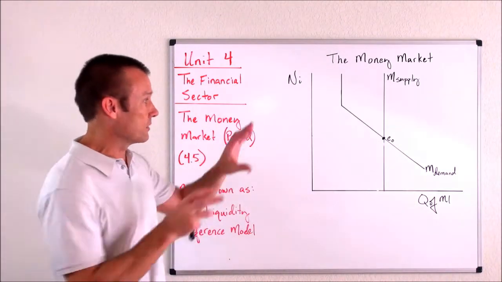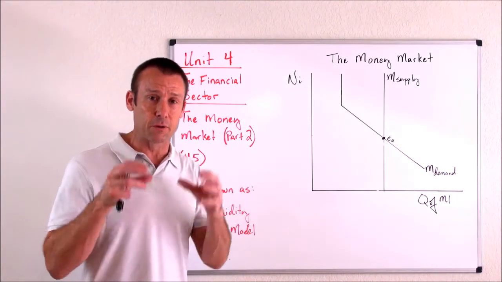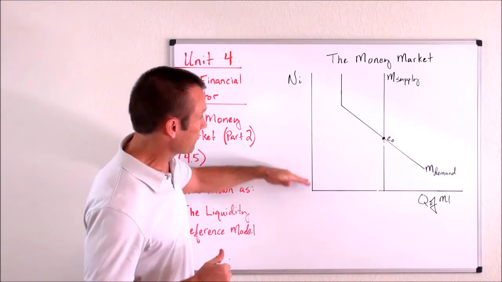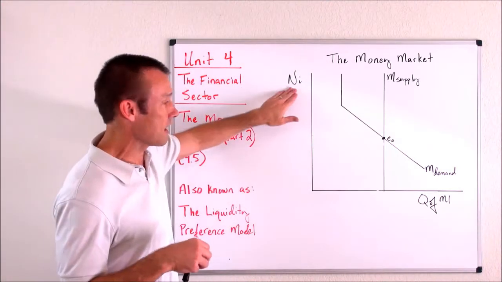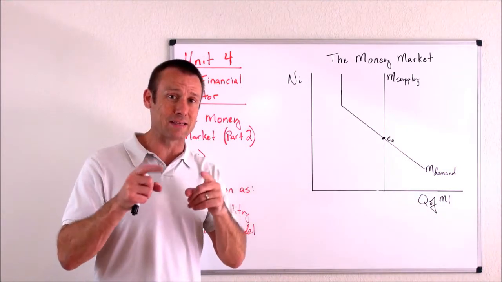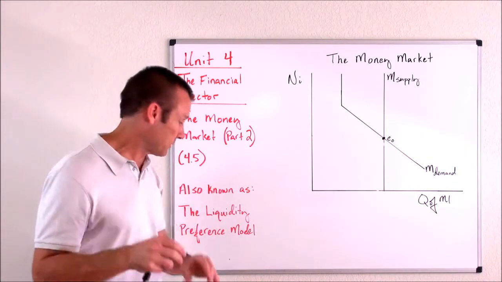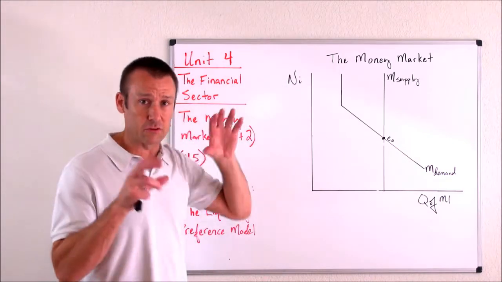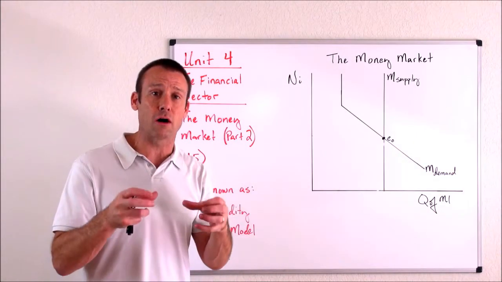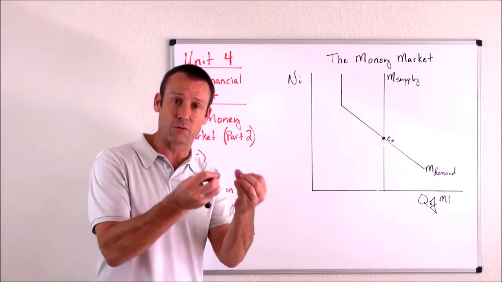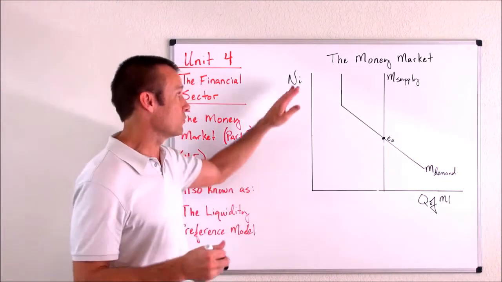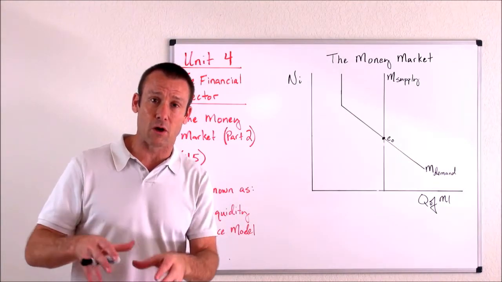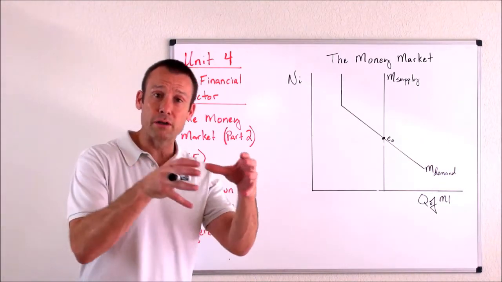All right, let's get to the actual graph. You can see I've already labeled it, but I want to go through the axes and the curves very quickly. First, the vertical axis. What is it? It's the nominal interest rate. Why is it the nominal interest rate? And you're going to see in my explanation how I'm kind of using this language right here. The nominal interest rate is the vertical axis because it is the cost of holding your financial wealth in liquid form. Why is that? Because you are foregoing the nominal interest rate when you hold your financial wealth as currency or in your checking account.